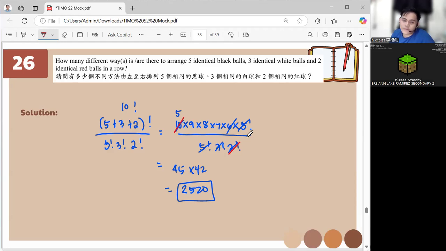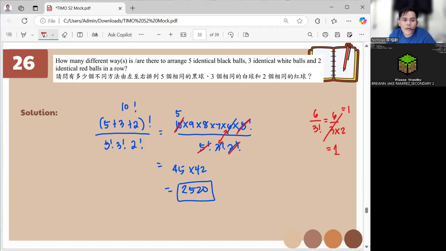Then we cancel the 6 because of the 3 factorial, and cancel the 5 factorial and 5 factorial. Because when you have 6 over 3 times 2, that is simply 1. Okay, any more questions?